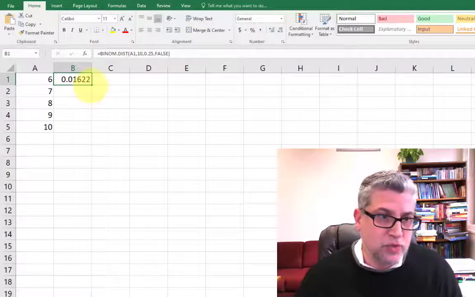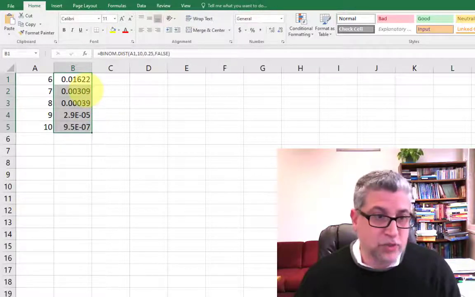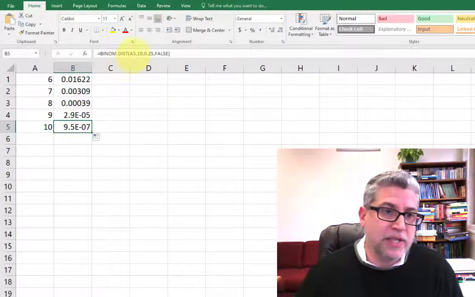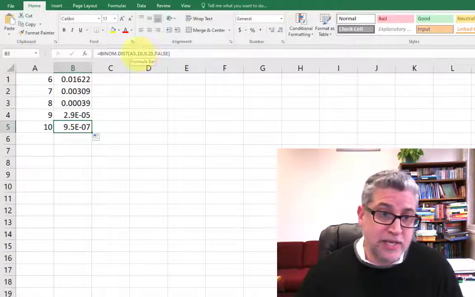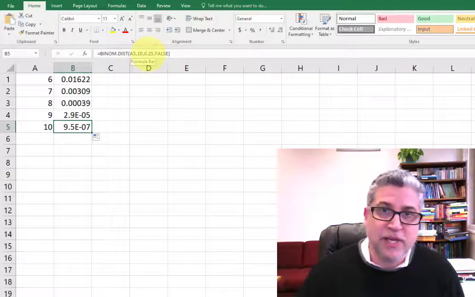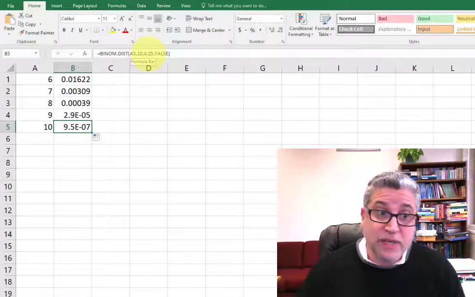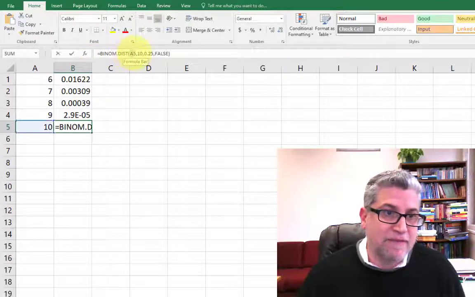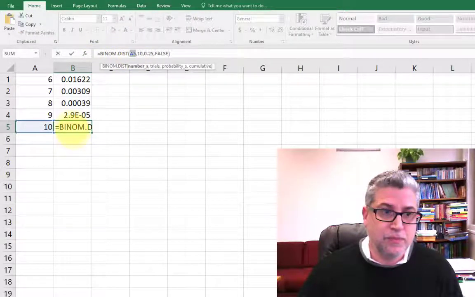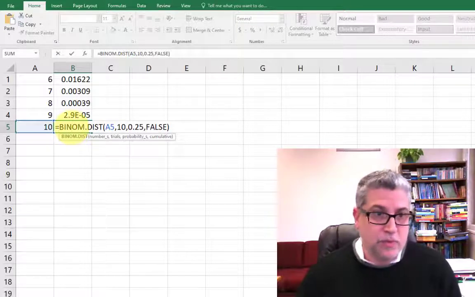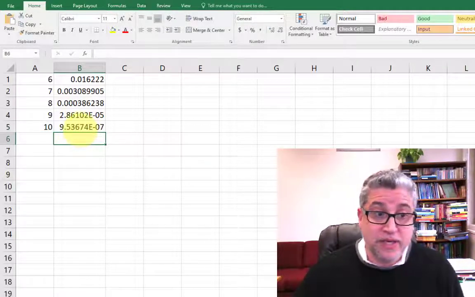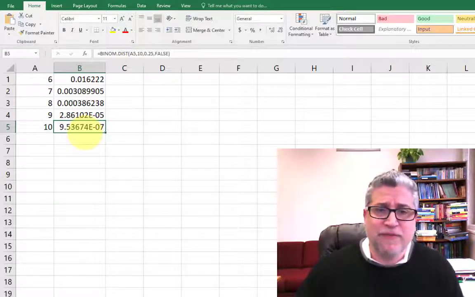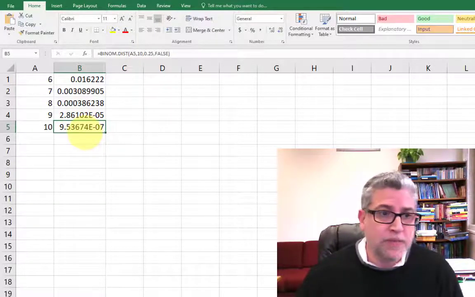Just drag and drop, or alternatively, just double click, and it'll copy that formula, and you'll see that it's still putting in the 10 occurrences, 25% probability of success, but for 10, it's pointing to A5 for the number of successes. Oops. So that probability is something that's really, really small. It's 9.5 times 10 to the negative 7 power.